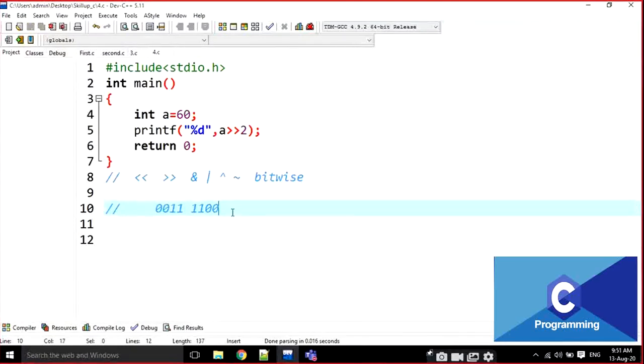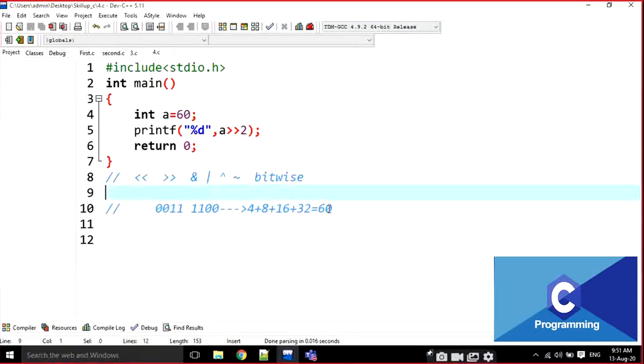This is 2 power 0, 2 power 1, 2 power 2, which is 4, plus 2 power 3, that is going to be 8. 8 plus 16 plus 32. 2 power 0, 2 power 1, 2 power 2, 2 power 3, 2 power 4, 2 power 5. 32, 40, 40 plus 20, that is going to be 60. That's correct. Okay, this is the 60 binary value.